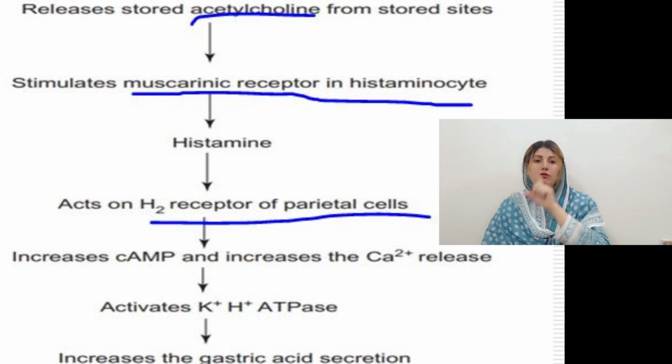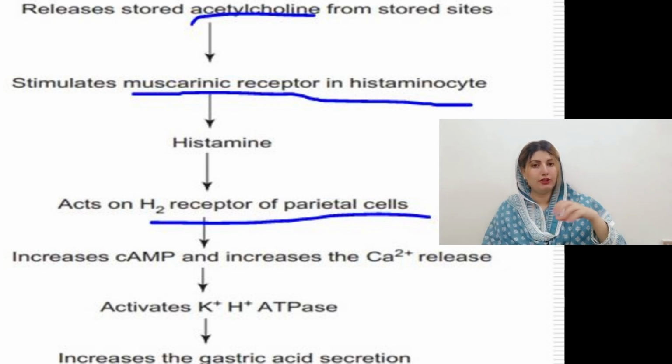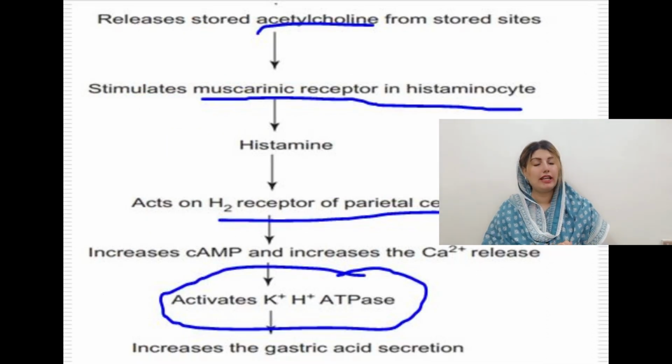This histamine will move toward the parietal cell and bind with the H2 receptors present on the parietal cell. Due to their activation, the parietal cell is going to increase the level of cyclic AMP and increase the calcium secretion.